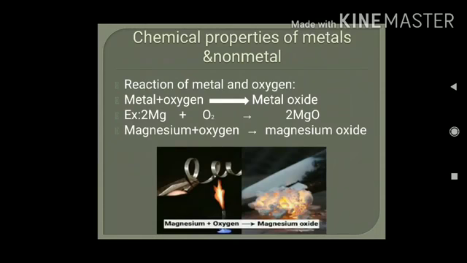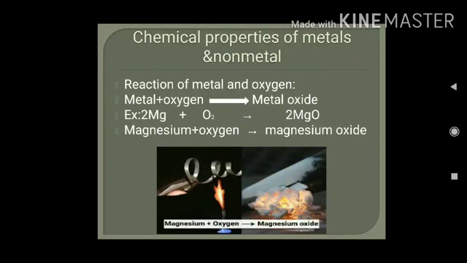First, reaction of metal with oxygen. What happens when a metal reacts with oxygen? Yes, it will form metal oxide. You must have done this activity, burning of magnesium. When magnesium burns in the presence of oxygen, it reacts with oxygen and forms magnesium oxide. That ash formed by burning is known as magnesium oxide. So when metal reacts with oxygen, it will form metal oxide.